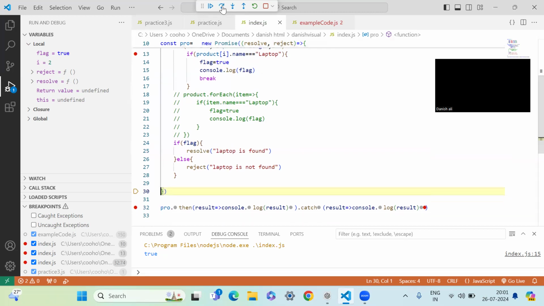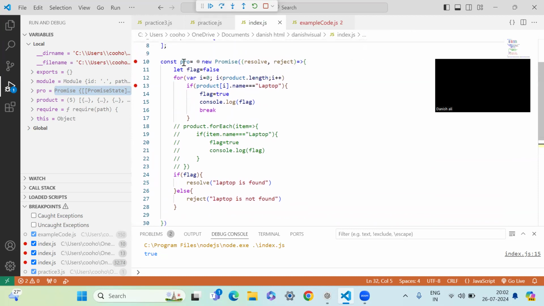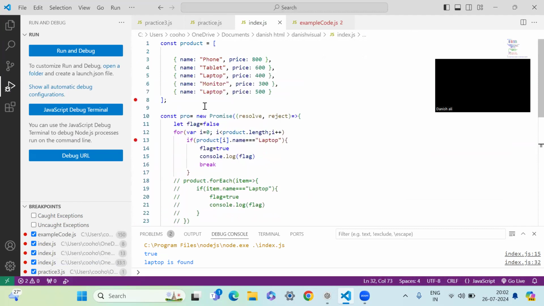So laptop is found, and then it will go for the callback function, and it will say the laptop is found. What if we remove laptop from here?